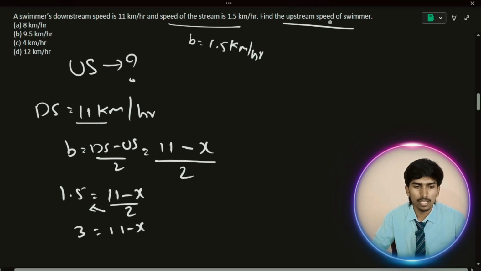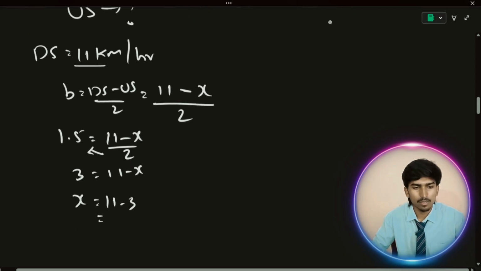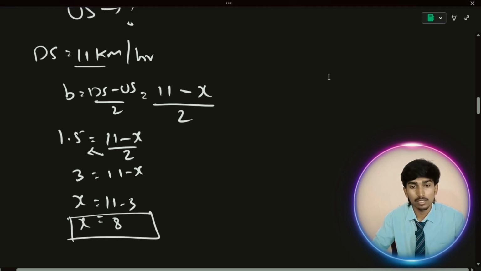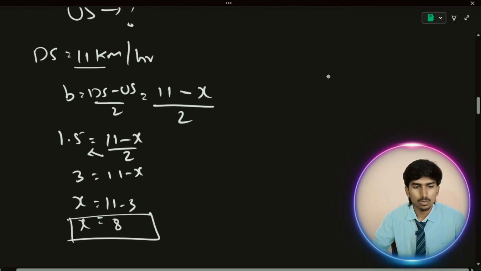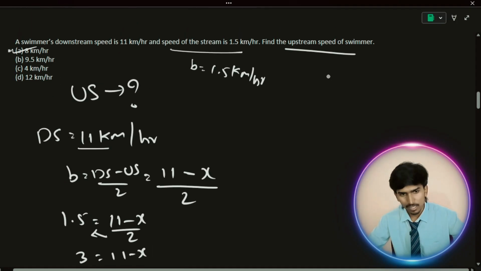You know how to solve the x value. Send x this side. 11 minus 3, what is 11 minus 3? 8. So this is the upstream speed of a swimmer, 8 kilometer per hour. We have the answer here. Like this you need to solve.